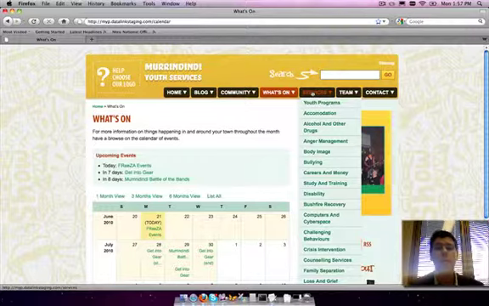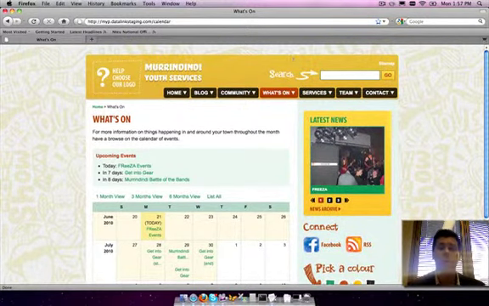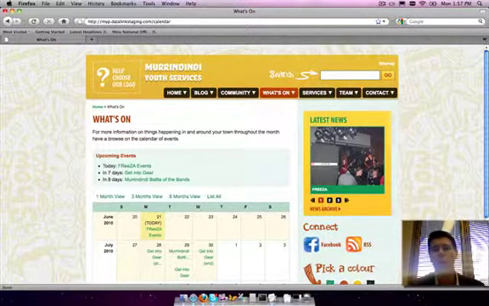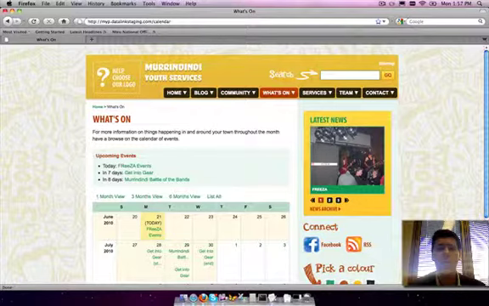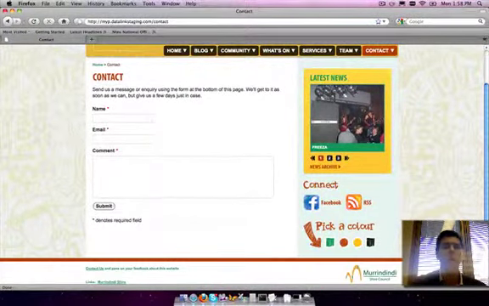Actually, now that I mention disability, that's an important thing. This website has actually been tested for W3C levels of accessibility, and what that means is that the website will be available to visually impaired users. They'll be able to have it read to them via a text-to-speech reader, and it has various shortcut keys and other things defined. The contact page has a simple contact form that you can use to contact youth services.